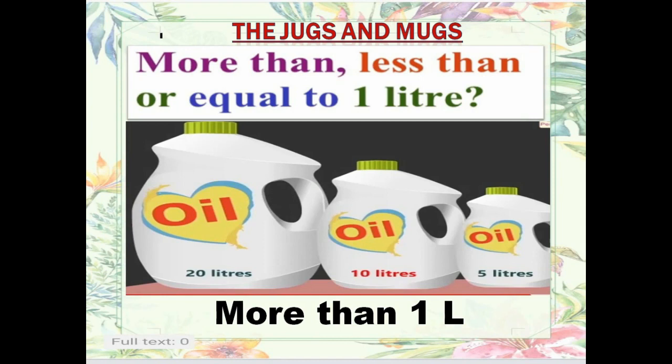And sometimes you buy small packets also. Children, do you know those small packets are of how many milliliters? That is 500 ml, half a liter. You can see here these containers are of 5 liters, 10 liters and 20 liters. So they are more than 1 liter.